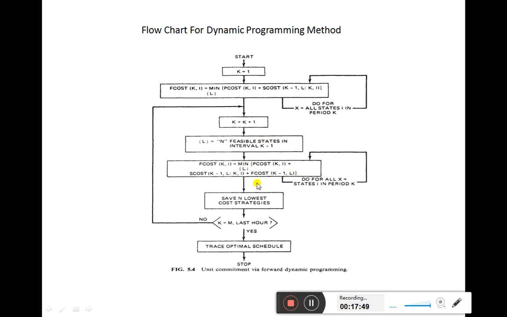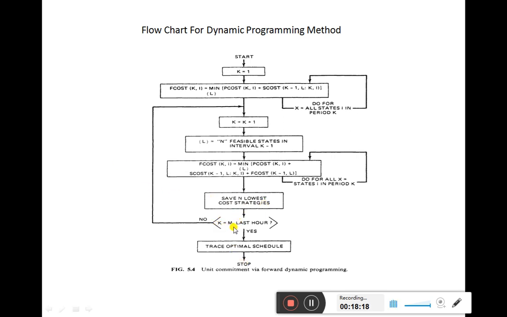For this we find the various combinations and do it for all the states I in period k. Until then we stay in this loop. Once we have done this for all the states, we save the n lowest cost strategies.